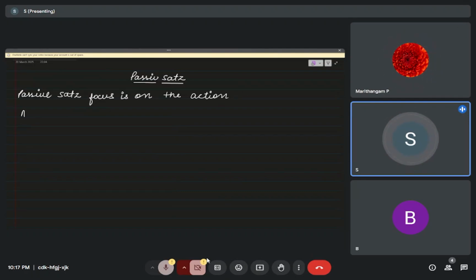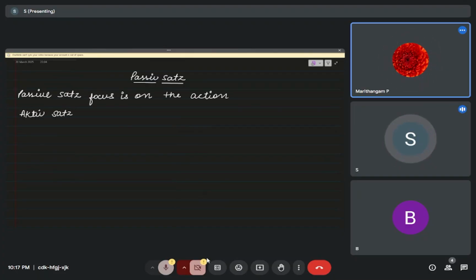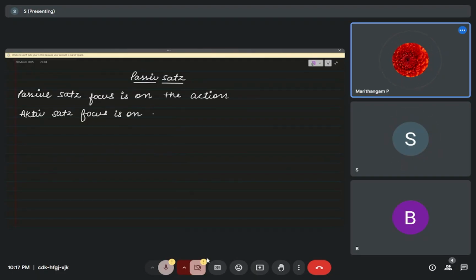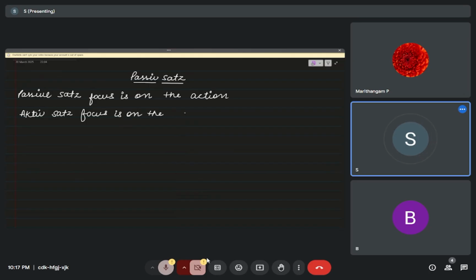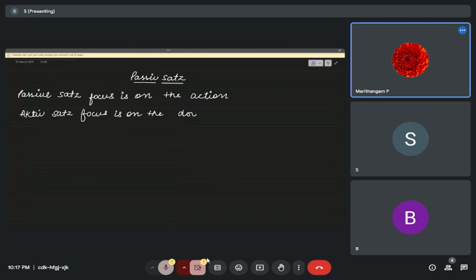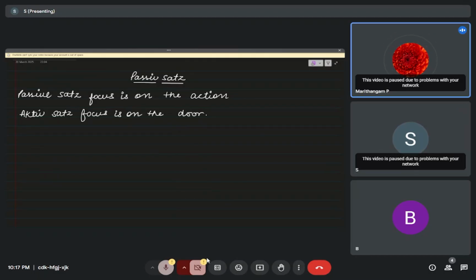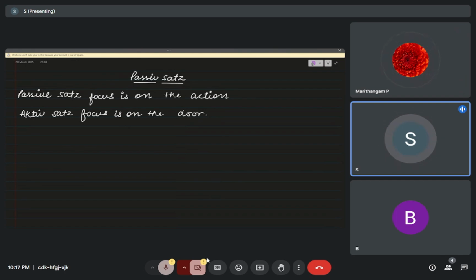And in an active sentence, the focus is on the doer. Like in passive, we focus on the event or that action. And in active sentence, we focus on the doer, like who is doing the work.